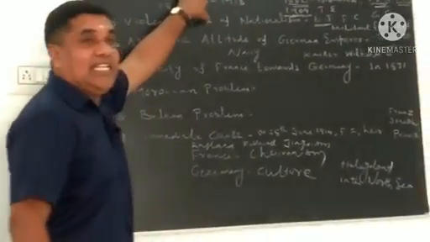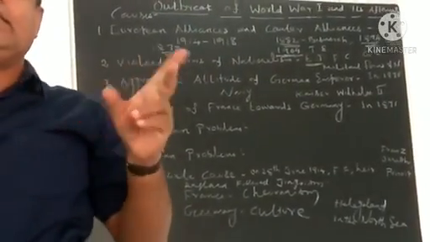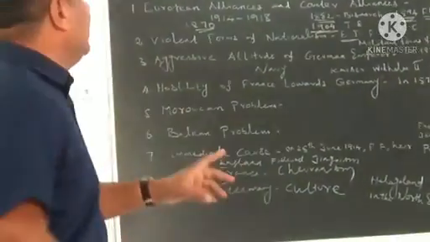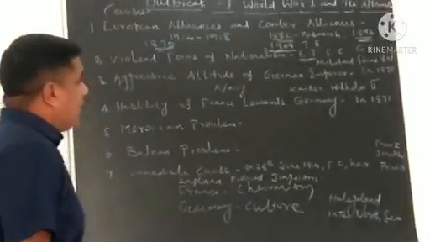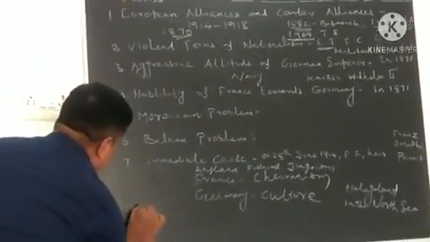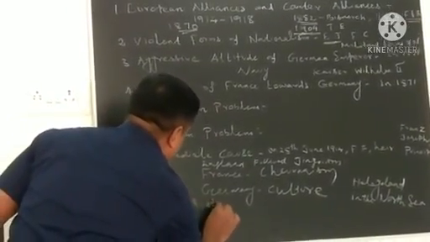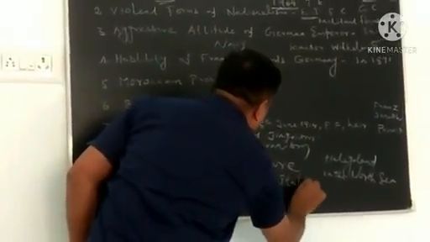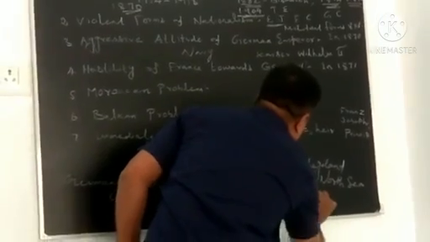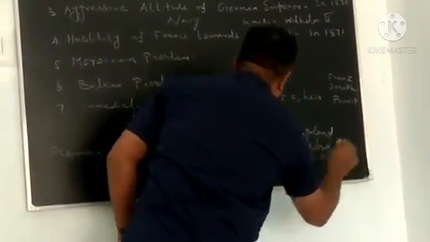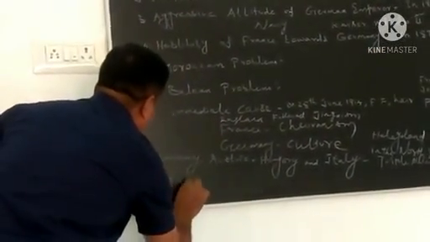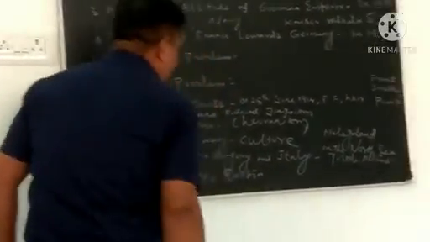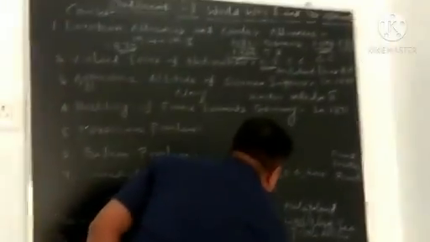I already told you about the alliances and counter alliances. Germany, Austria-Hungary and Italy formed the Triple Alliance, and Britain, France and Russia formed the Triple Entente.